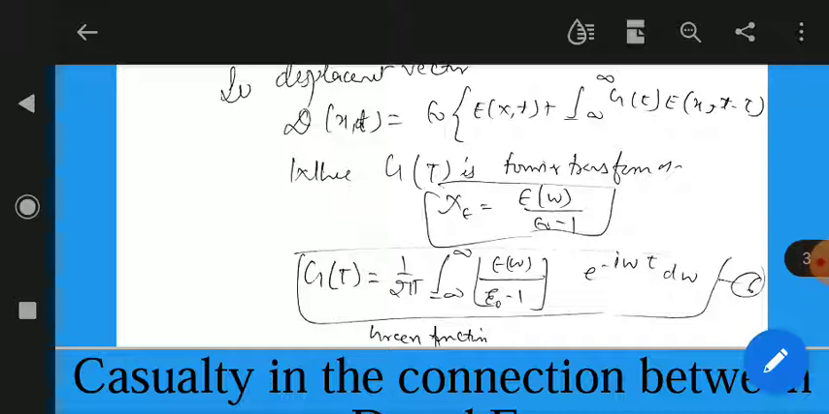So this is the causality between these two, meaning if the electric field is applied at time t′, then the displacement vector appears at any other time t. Both are not correlated at the same time; there is a time shift between these two. So this is the causality in the connection between D and E. Next time we will discuss the Lorentz model. This is sufficient for today. Thank you very much.